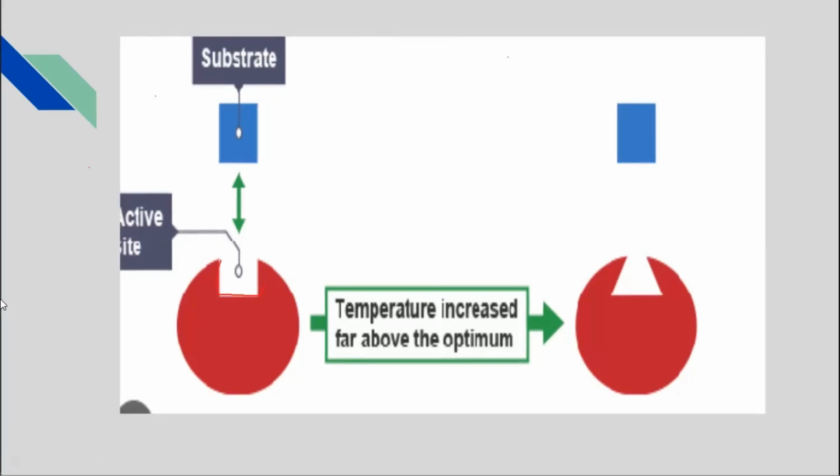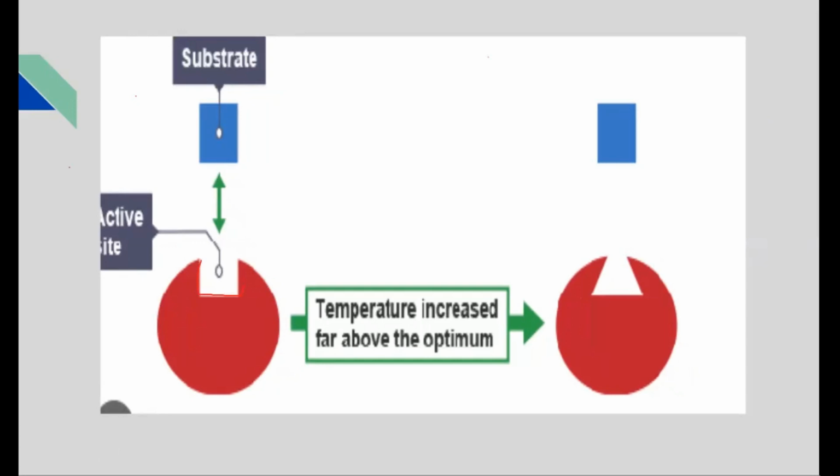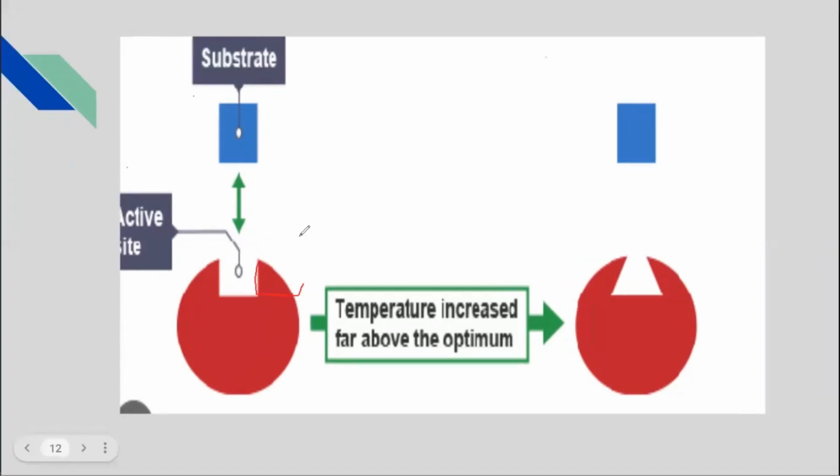Let me show it with another color pen so that you can understand. Suppose one enzyme has an active site of this shape. Because the substrate on which it is going to act can easily fit into it, because this is also a square shape thing. This is just an example, remember. Another enzyme has this type of active site shape. So see, the same substrate cannot fit into it.